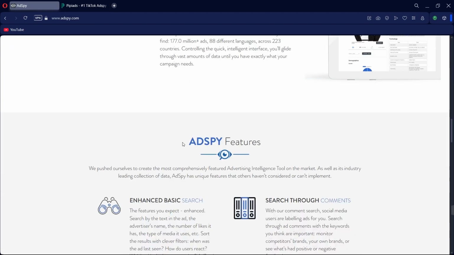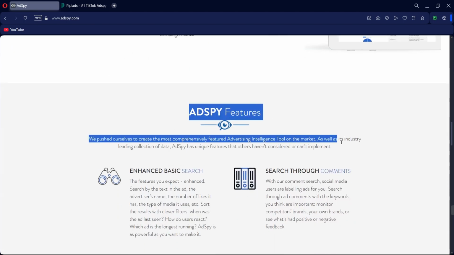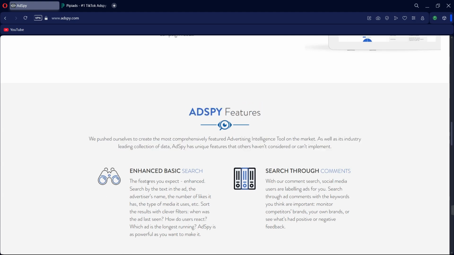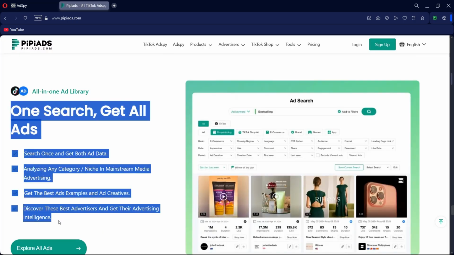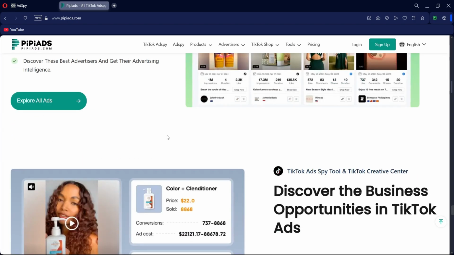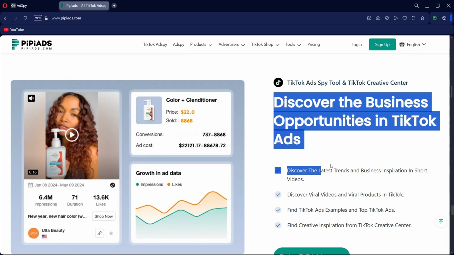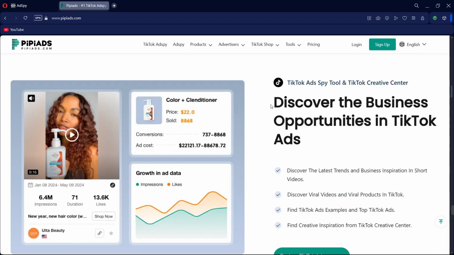If your primary focus is on Facebook and Instagram advertising and you require extensive data coverage with advanced search capabilities, Adspy is the better choice. Conversely, if you're targeting TikTok and value user-friendly features with specialized tools for this platform, Pipiads offers a more tailored solution.